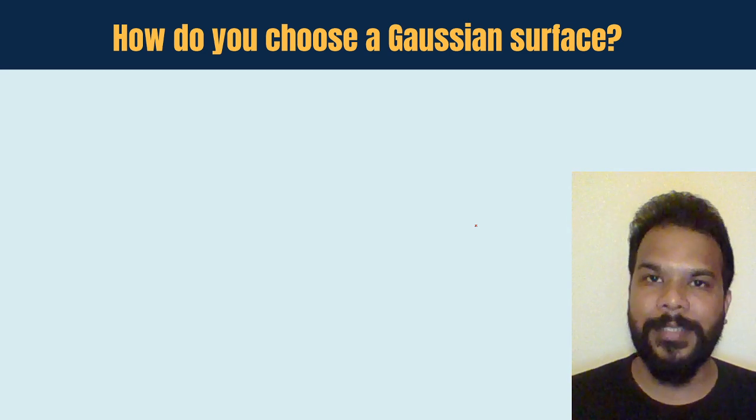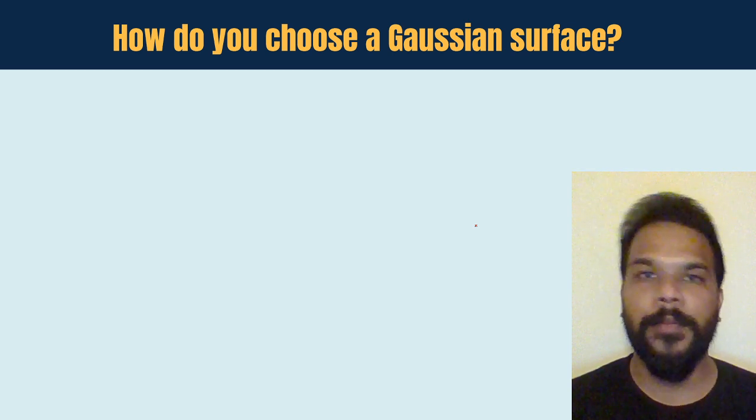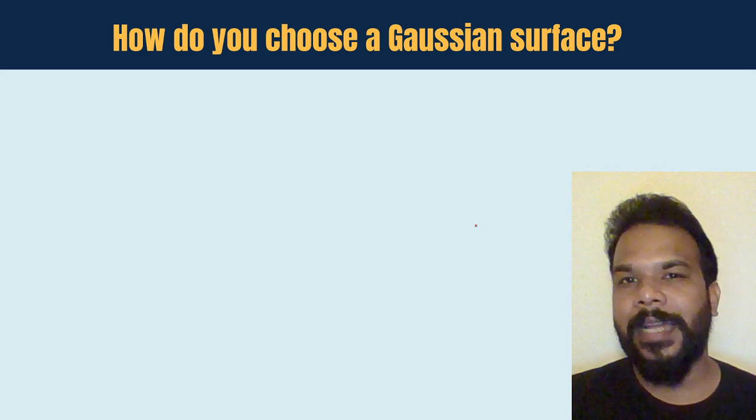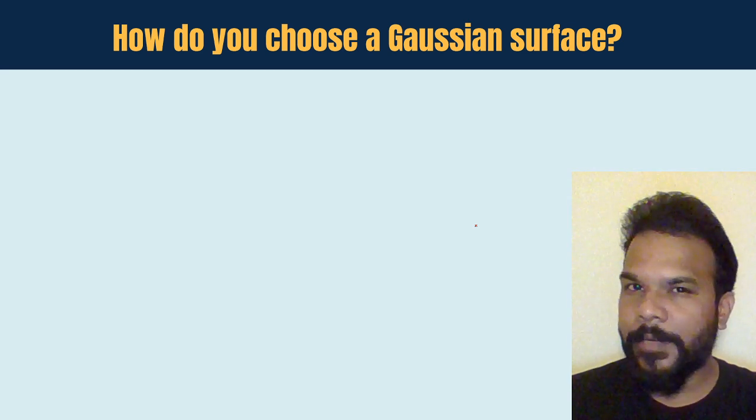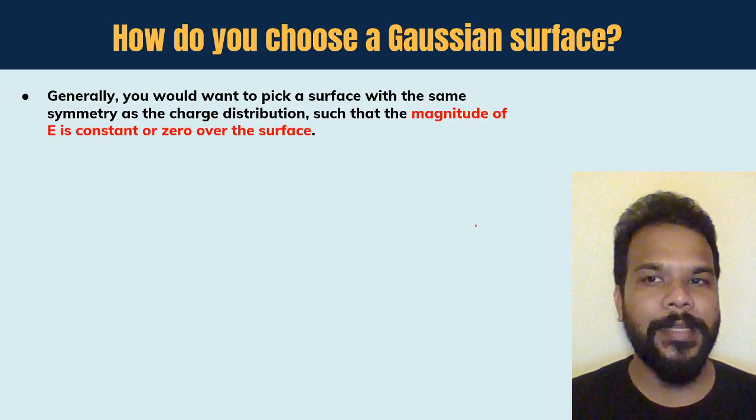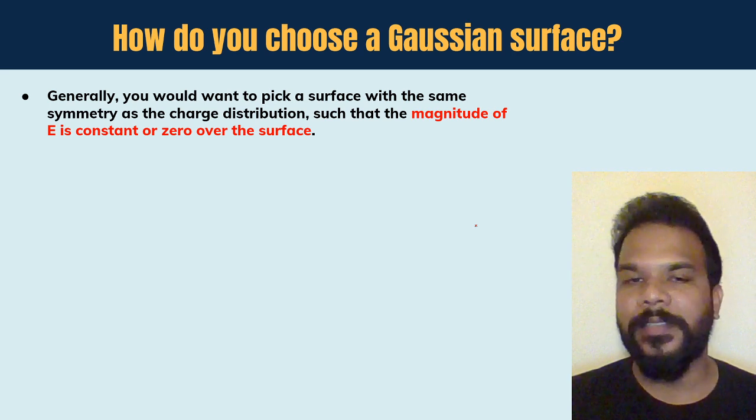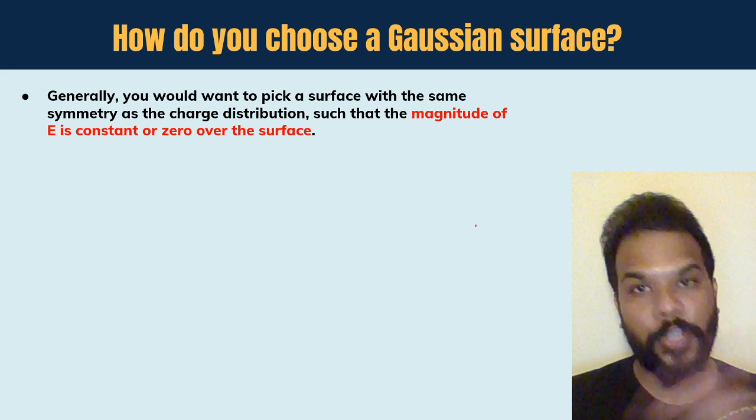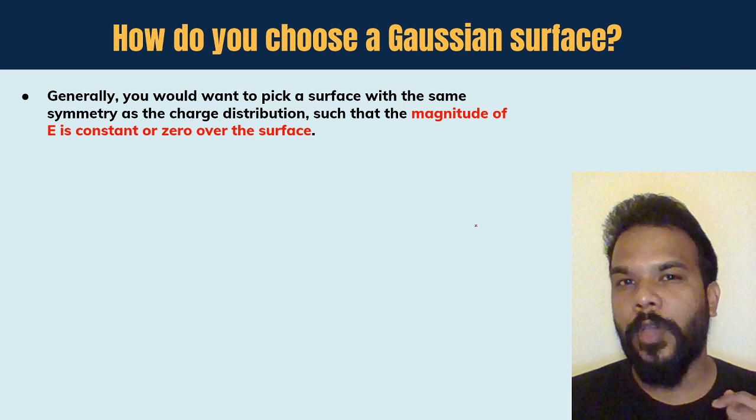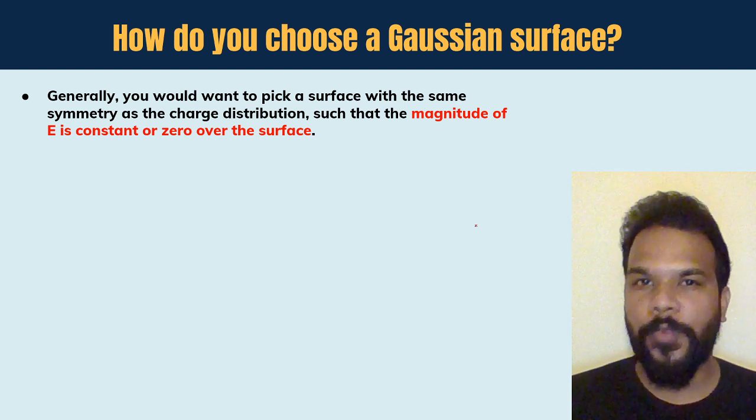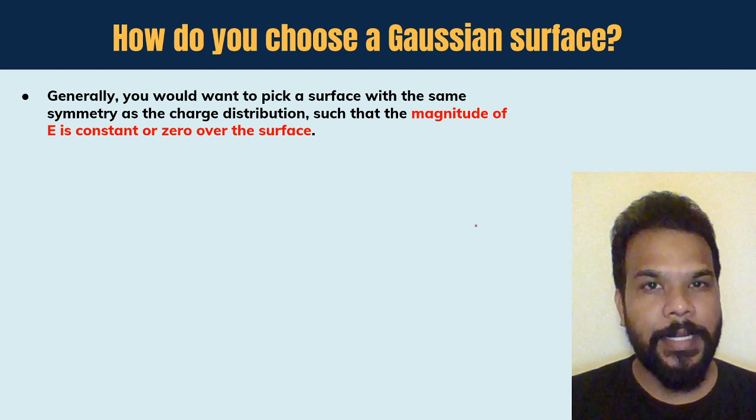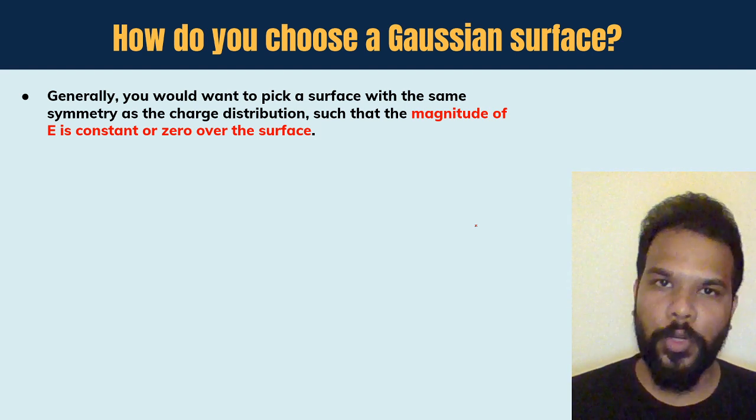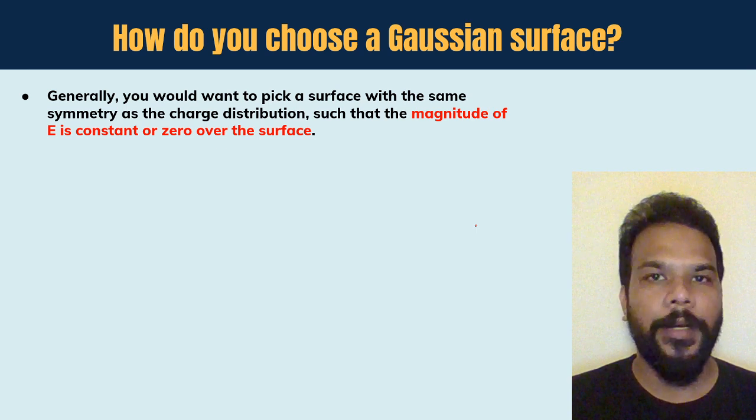So the question, before the derivation step comes in, is to understand how we choose a Gaussian surface. There are certain things that we have to keep in mind. The very first is that generally you would want to pick a surface with the same symmetry as the charge distribution. That means if you have a spherical symmetry, you would want to go for a spherical Gaussian surface. If you have a linear or cylindrical arrangement of charge, you would want to go with a similar kind of Gaussian surface.